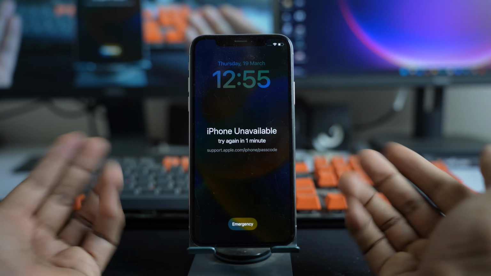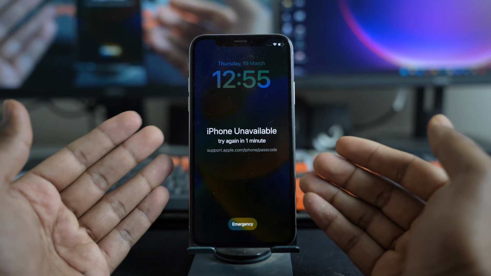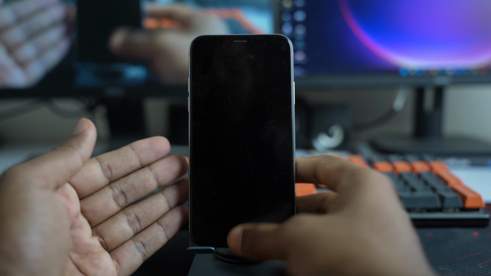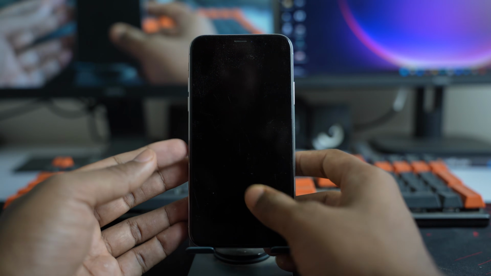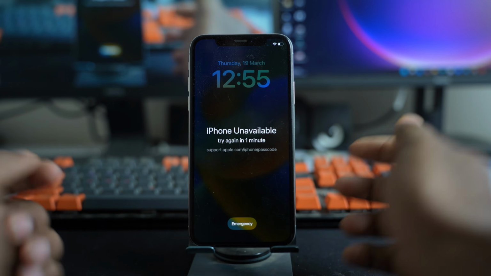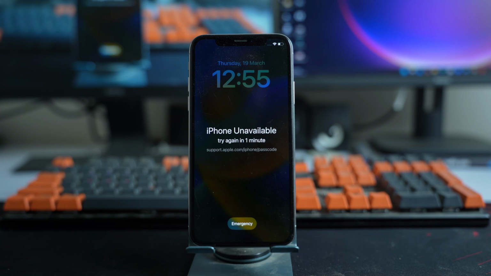If you have forgotten your iPhone passcode or your kids tried too many failed attempts, then your device is stuck on the iPhone Unavailable screen. If the situation is similar, then this video is for you. Now we are going to unlock it with a simple click.